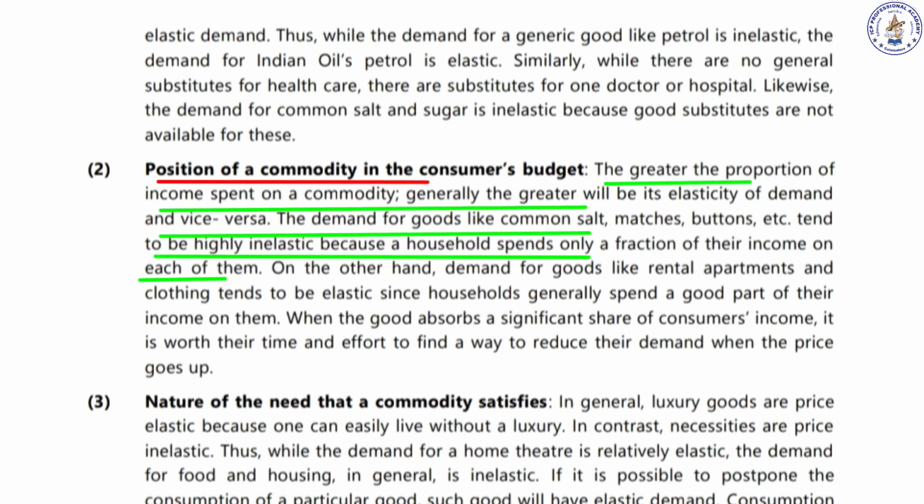Next, position of a commodity in the consumer's budget. For every household, the consumer allocates a portion of his income for the product that he wishes to buy. Say, for example, for necessary commodities like tailoring parts or matchboxes or salt, it is a very meager amount, a small portion of his income, that he is ready to give for that. There, a small increase or decrease of price will not matter much. So the elasticity of demand is highly inelastic, I would say.